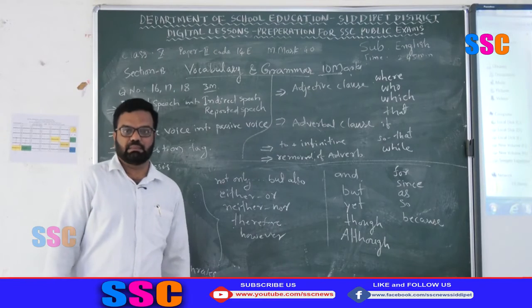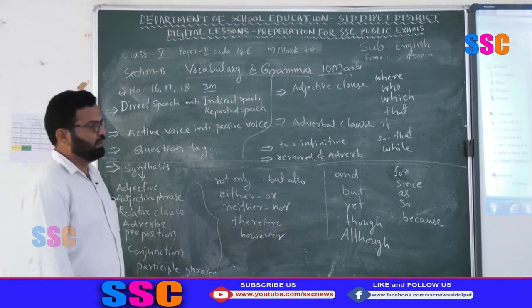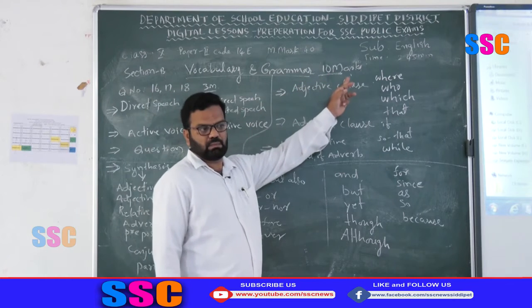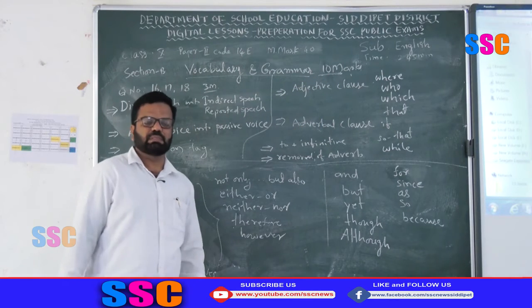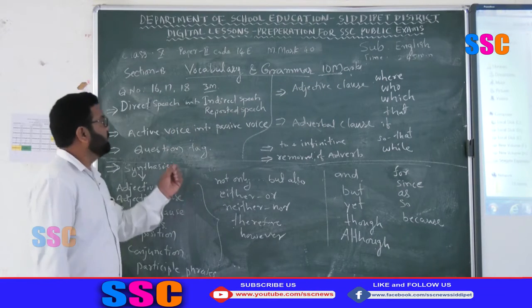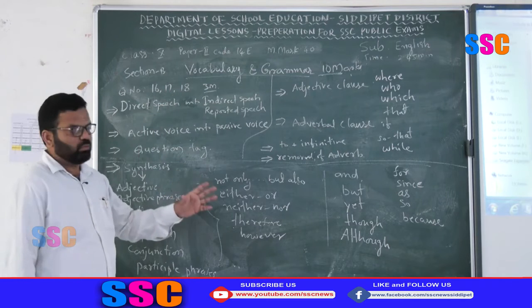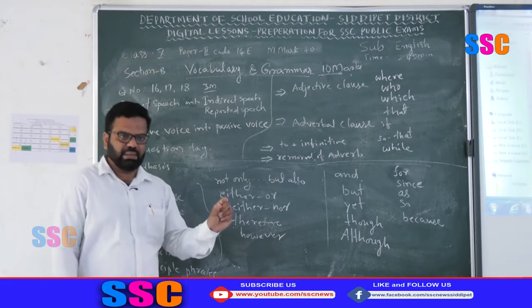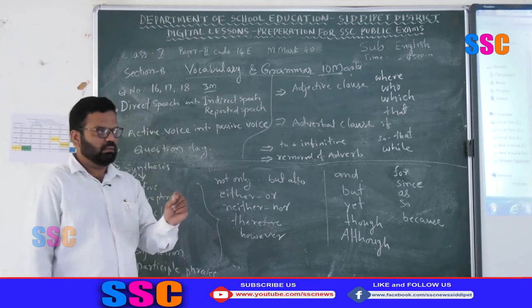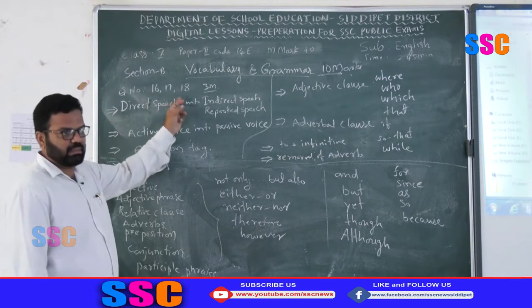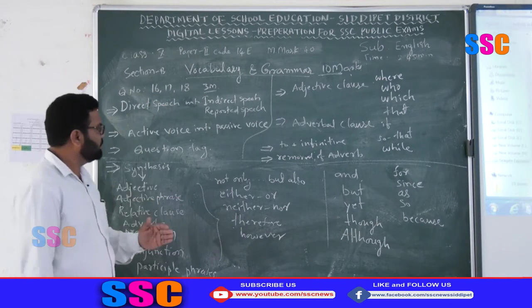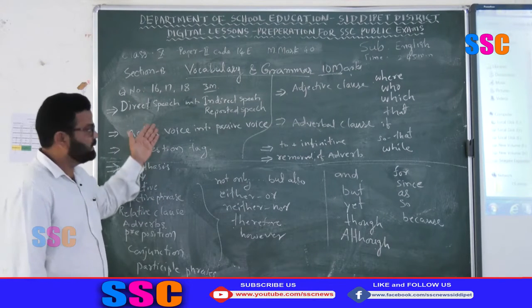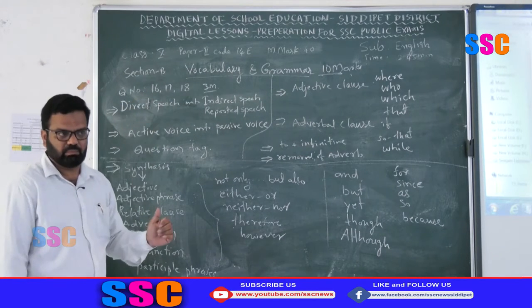Let us see what is in Section B. Section B deals with vocabulary and grammar, 10 marks. Question numbers 16, 17, 18: one small paragraph is given. In this paragraph, three sentences are underlined, numbered 16, 17 and 18. Below that, they ask the questions for these 16, 17 and 18.